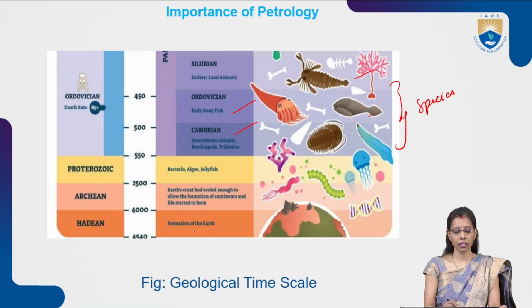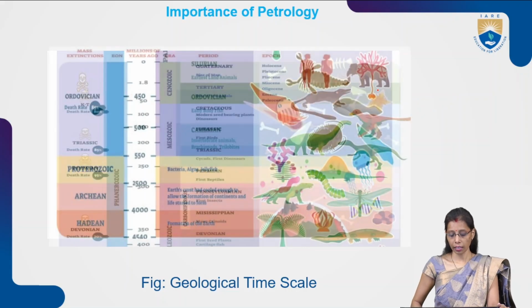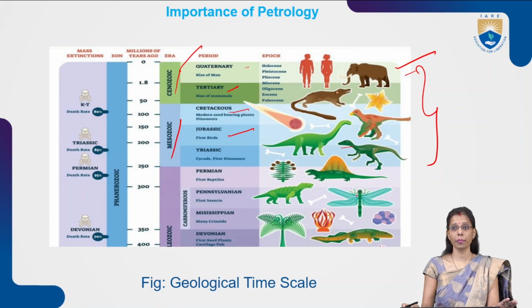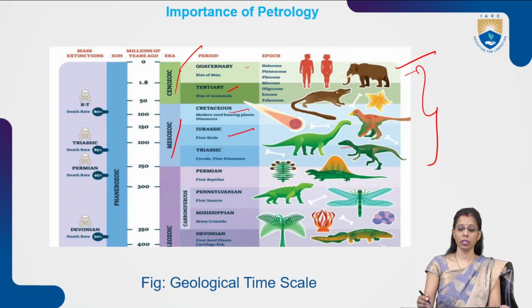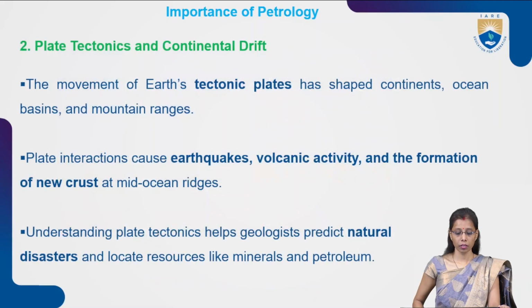So this was the condition at the formation of the earth. This is the first condition, about 4,540 million years ago. So this was the condition of the earth. Then billions of years ago, these were the species present. 550 million years ago and 450 million years ago, there were this many species. Then the Jurassic Park era came, and all the dinosaurs were present over there. At the present, these species have vanished, and we have humans and animals in this era. So this is the time scale.